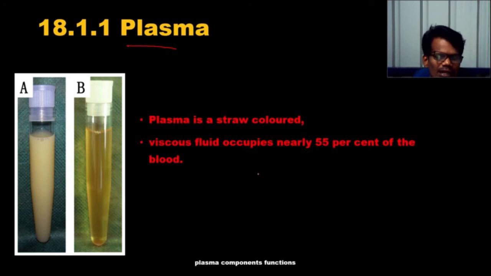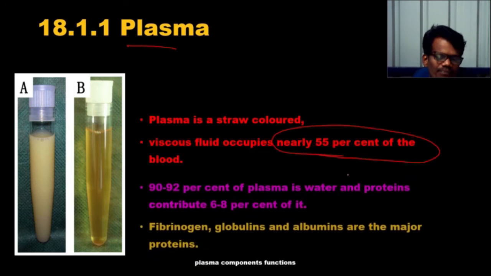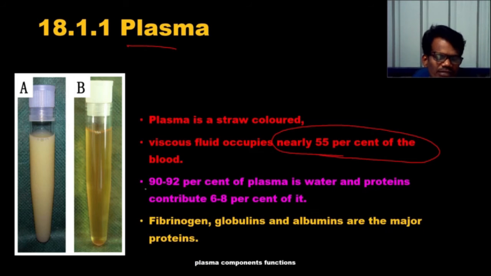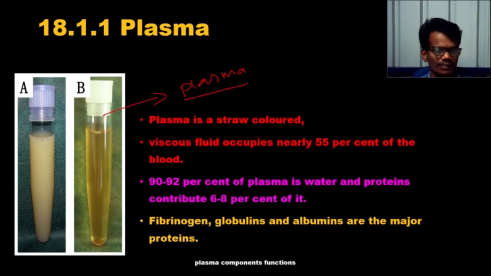Plasma is a straw colored liquid part, and it's a viscous fluid, occupying 55% of the blood. In this 55%, 92% is formed by water, and proteins occupy about 6 to 8%. So totally 100% is formed by water and proteins. These proteins are fibrinogen, globulin and albumin.